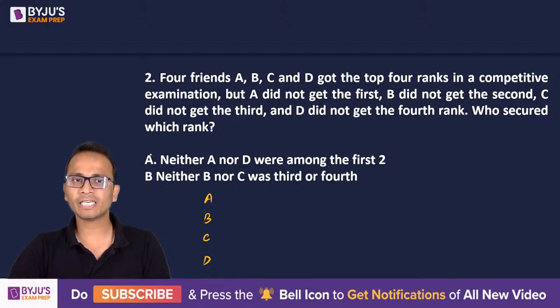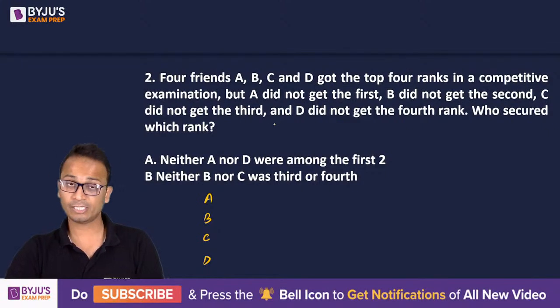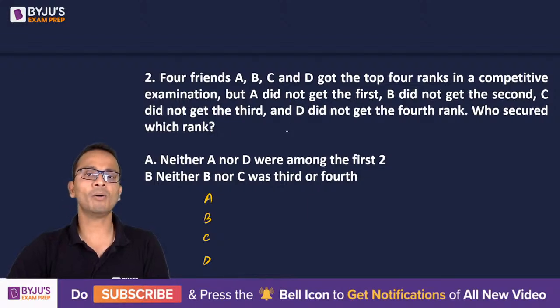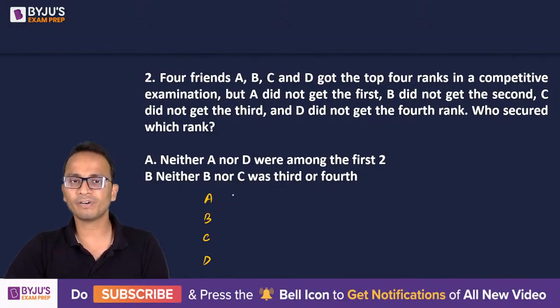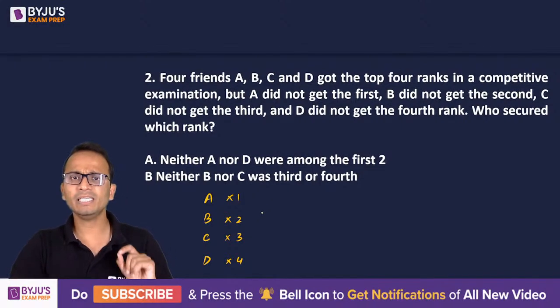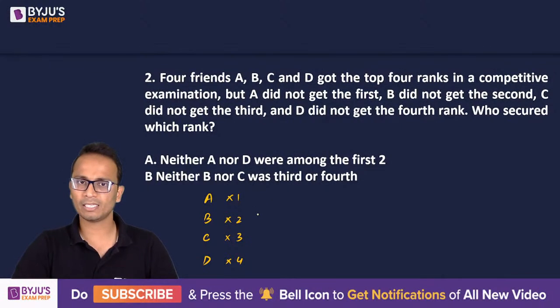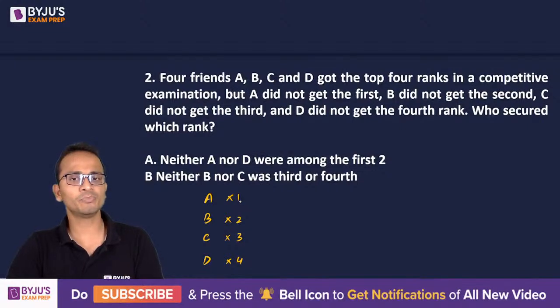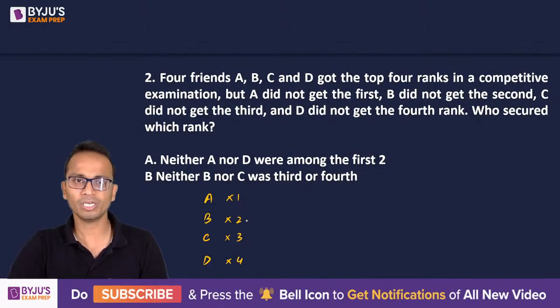Okay, so I'm taking statement A alone. First of all, let's look at what is given in the common directions. A did not get the first rank, B did not get second, C did not get third, and D did not get fourth. It is given that A, B, C, D are among the top 4 ranks, so the top 4 ranks will be distributed among A, B, C and D only.